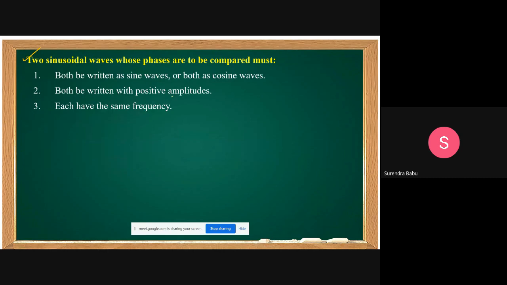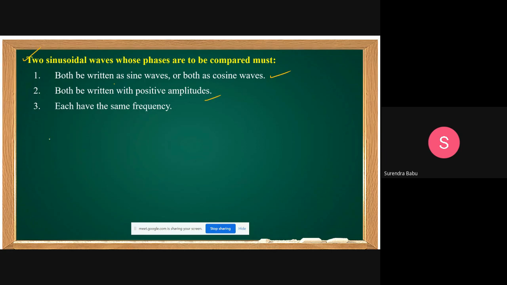To compare two sinusoidal waveforms, this is very important. To compare the two sinusoidal wave shapes, both must be written either as sine waves or both as cosine waves. Then only you can compare, students. Both will be written with positive amplitudes only. To compare, both must be written with positive amplitudes or both with negative amplitudes. No problem, but both are with the same sign of amplitude.